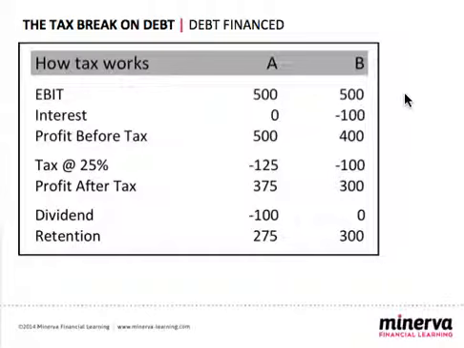Nothing has happened to the profitability of the business as a business, but what we've done is employ a different capital structure where we're paying interest rather than dividend. Because interest has that tax break, the difference in tax, 25 there, is actually saved by the company and now belongs to the shareholders.